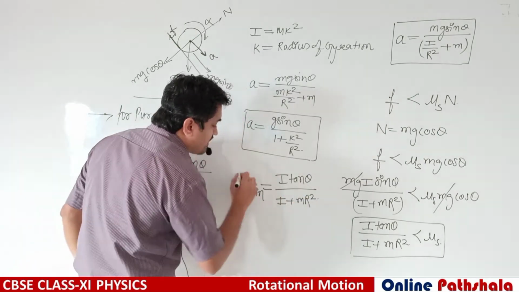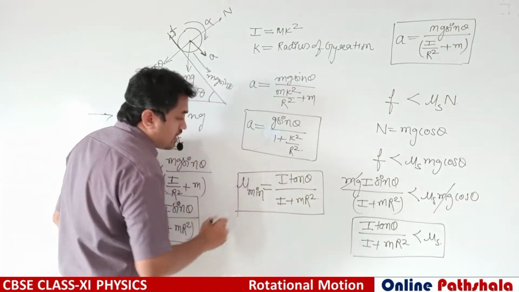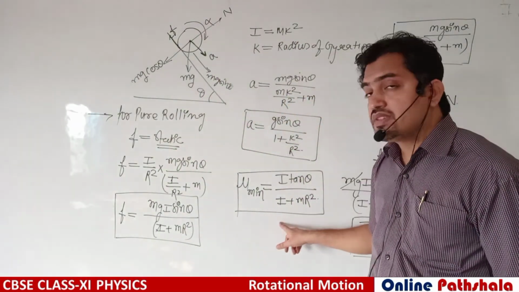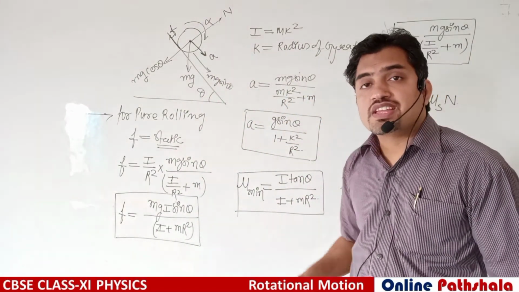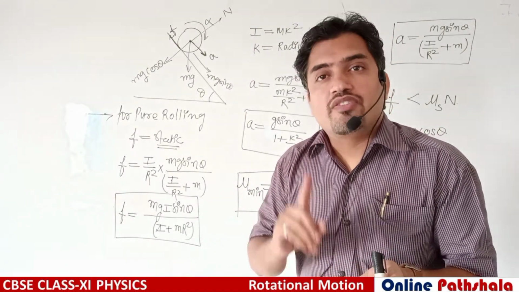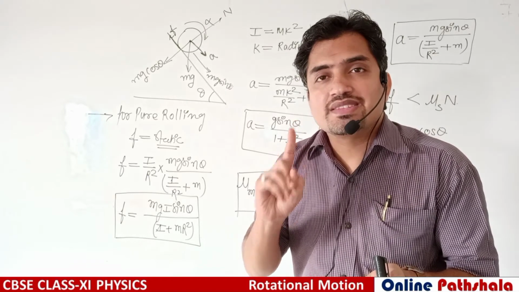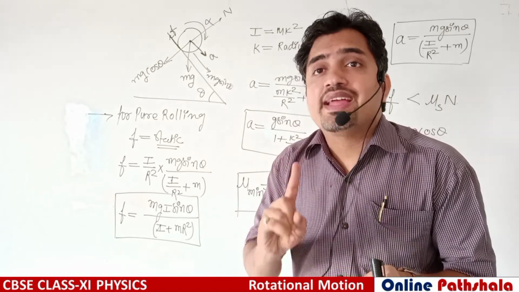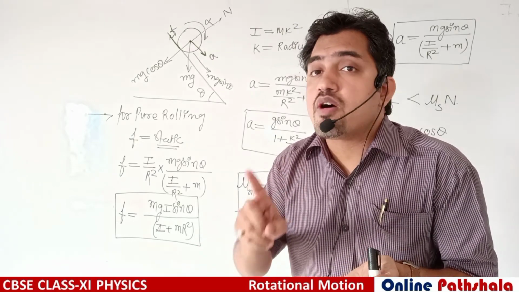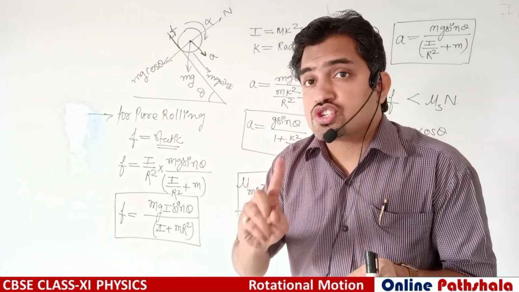This concept is very important. For rolling on an inclined plane there should be friction between the plane and the body. The first very important point is that there should be friction between the inclined plane and the body, then only this body will perform rolling, rotational motion.